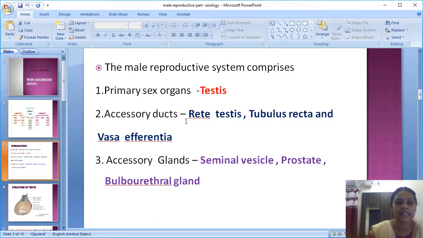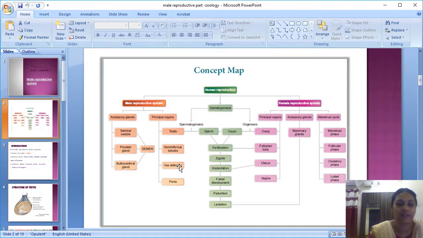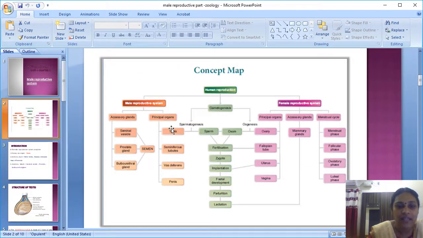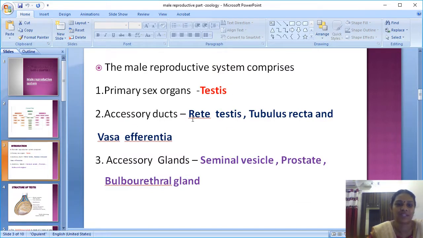And the accessory ducts are rete testis, tubulus rectus and vasa efferentia, not vas deferens, it is vasa efferentia. The vasa efferentia and vas deferens are different. Okay, don't think both are the same just because the spelling is similar. Vasa efferentia is different and vas deferens is different. This vas deferens is an accessory organ of the male reproductive system, but vasa efferentia comes under the part of the testis. So these are all the accessory ducts which are present in the testis.